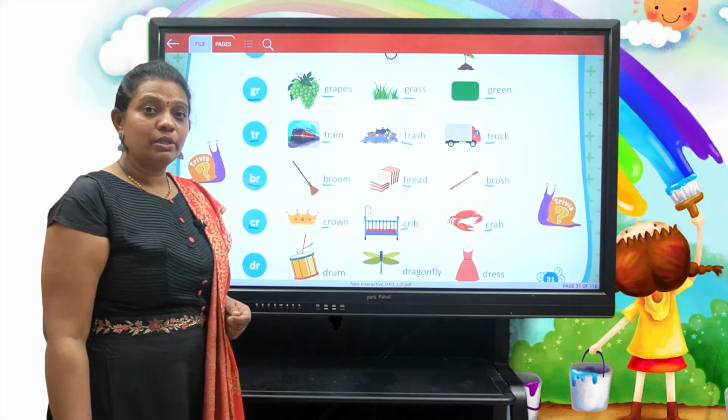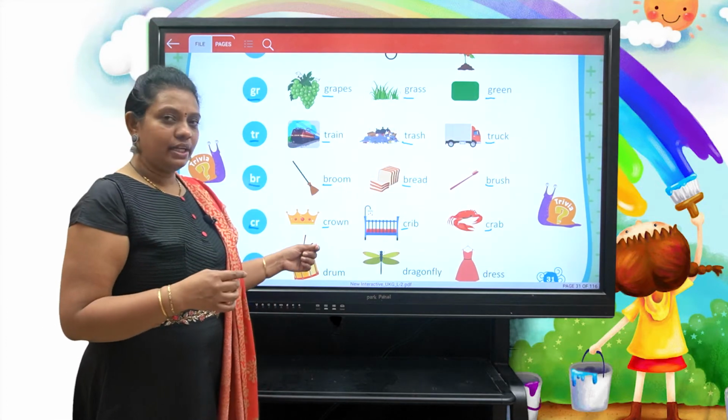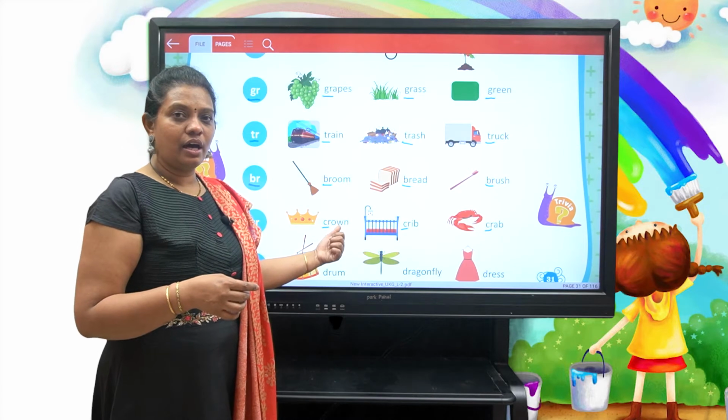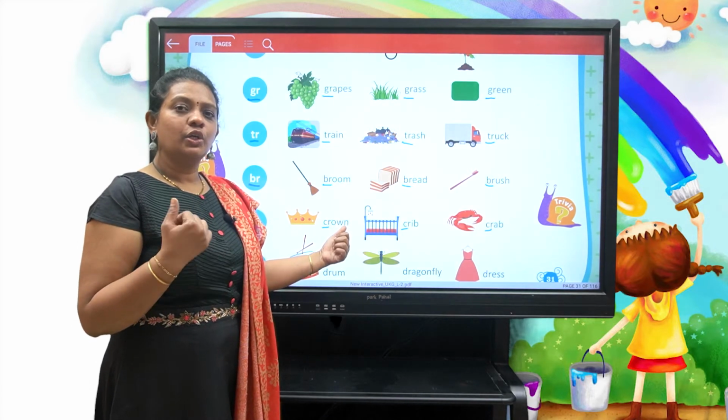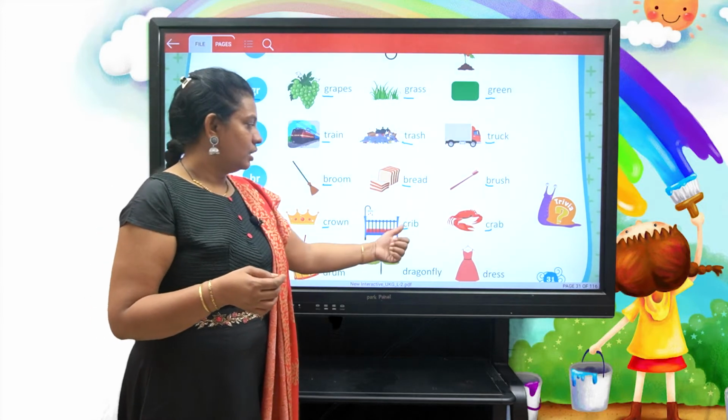Right? So, are you able to understand, children? The blending sound we are using directly, right? When you see C and R, the consonants together, you can say it as cr. Crown, crib,